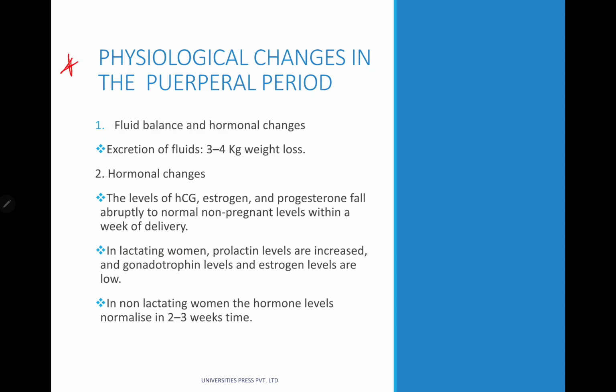So now let's talk about the physiological changes in the puerperal period. What all physiological changes will occur? The first change is going to be the fluid balance and hormonal changes. So there will be both fluid balance and hormonal changes.